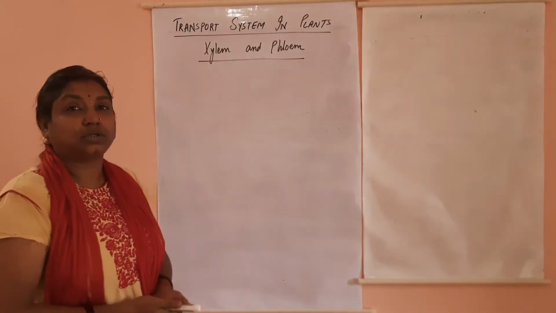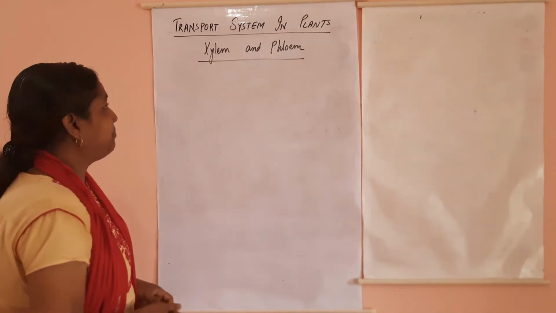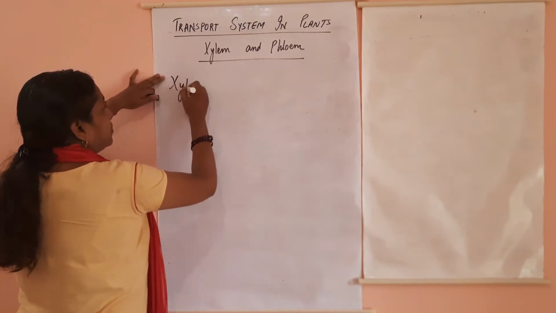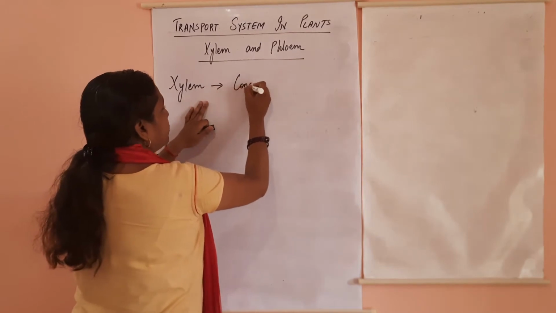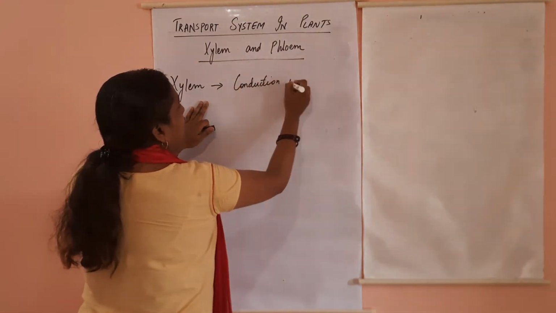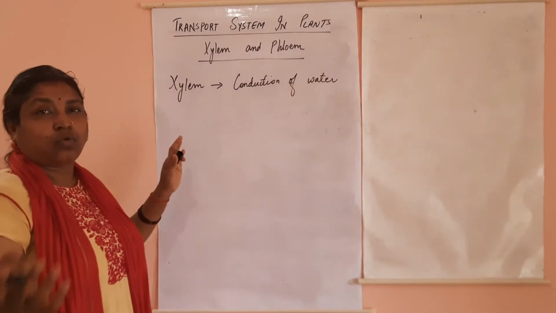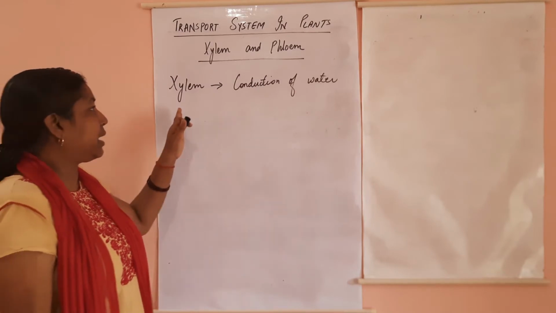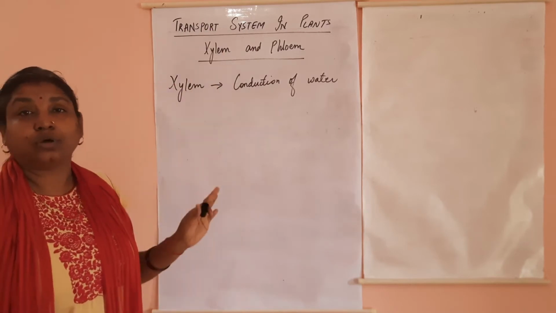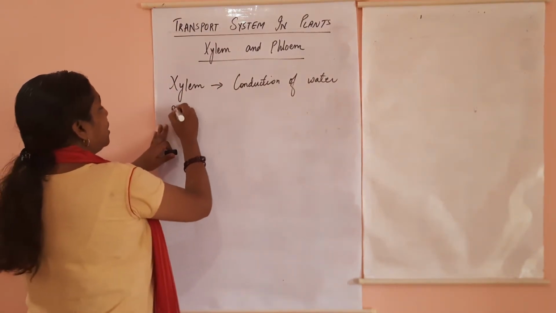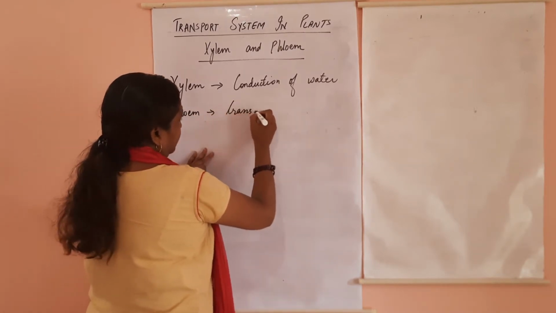Coming to the structure of xylem and phloem, first let's study what xylem is and what phloem is. Xylem is a group of tissues responsible for conduction of water. That is, the water absorbed by the root is carried from the roots to different parts of the plant, up to the tip of the plant. Whereas the main function of phloem is to translocate.